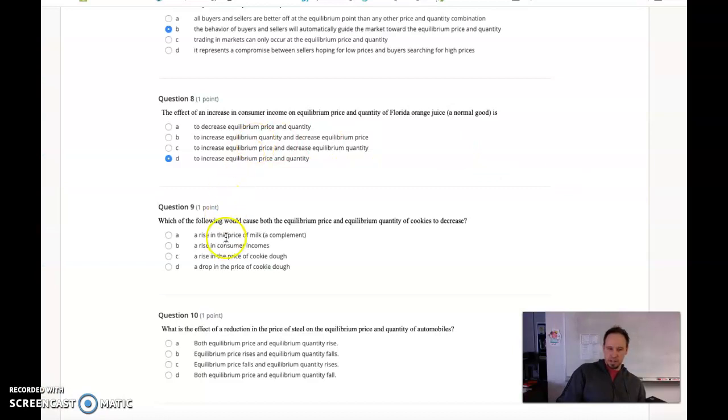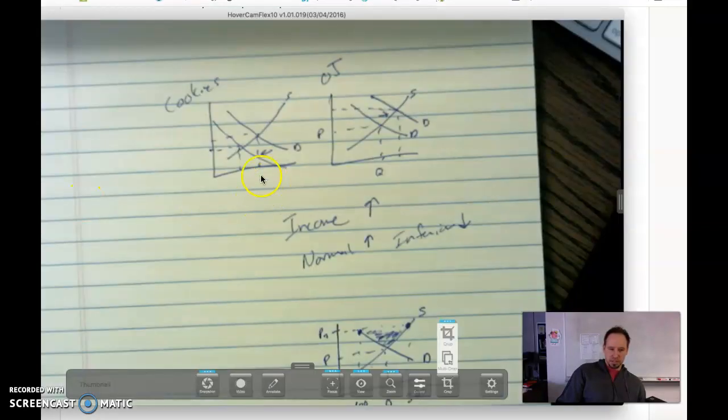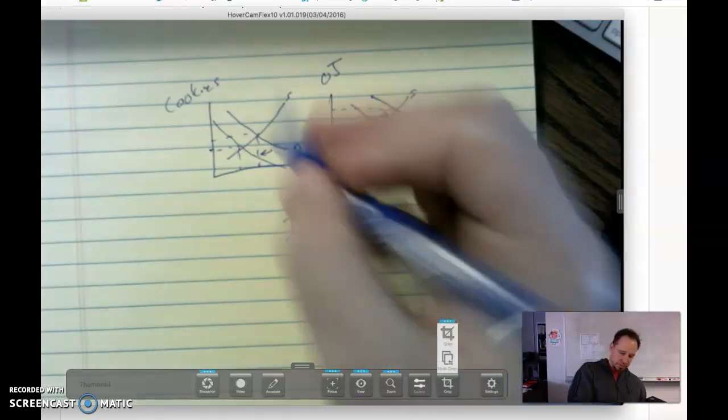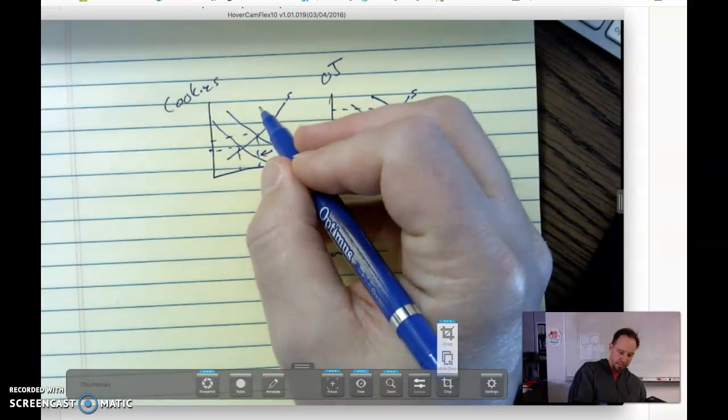That could be it. Which of the following causes both equilibrium price and quantity to decrease? I like it. We'll start with that one. A rise in consumer incomes. Well, we know that would shift the demand curve to the right, and we saw that over here. That would raise both. Not going to work. A rise in the price of cookie dough. That's going to shift the supply curve, right? Because cookie dough is an input to cookies. So that one would shift the supply curve to the left.